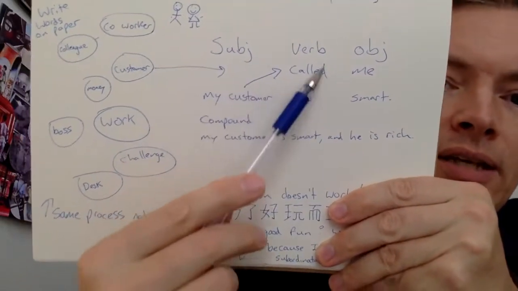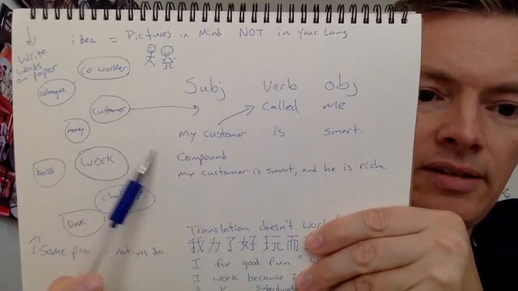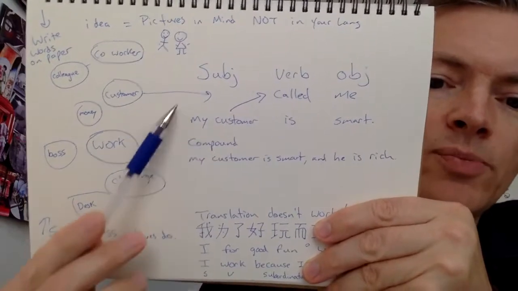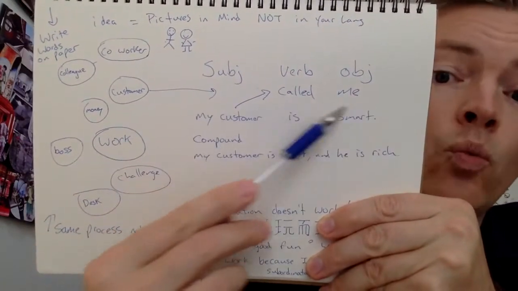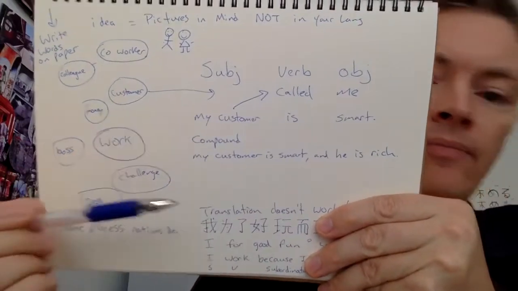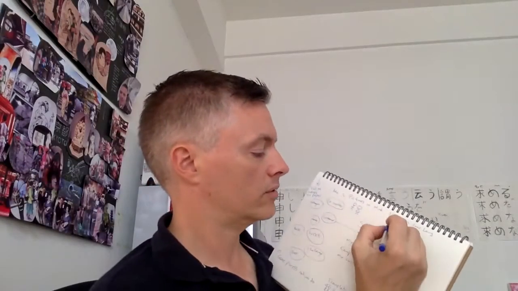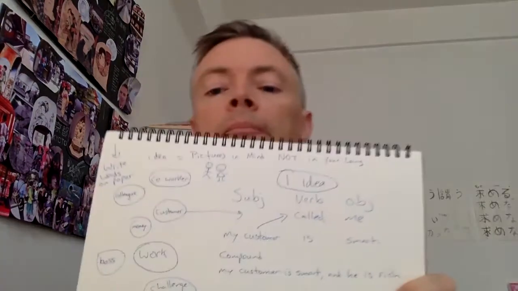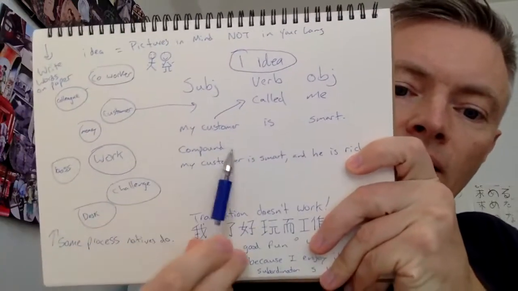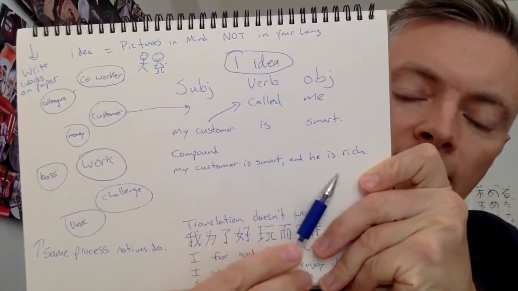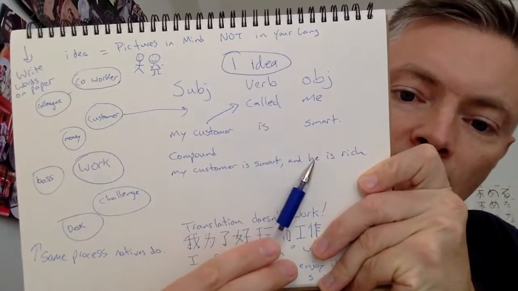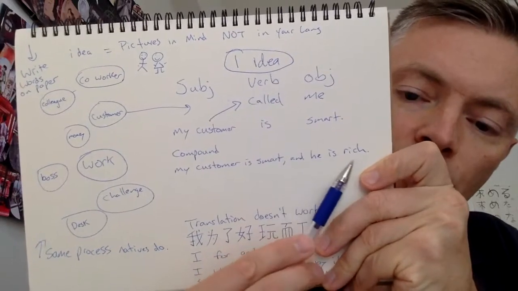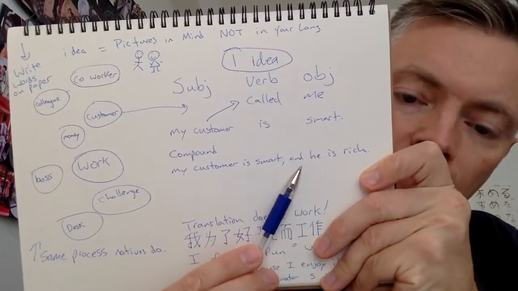Okay, so once you go through this process, idea, right? Then you can create a compound sentence. Now, why is it a compound sentence? Because this subject, verb, object is one idea, just one. As a matter of fact, let me write it down. One idea. Only one idea, okay? Now, the compound is my customer is smart, comma, and he is rich. We have two ideas, but we have two subject, verb, objects. There's number one, customer is smart, and there's number two, and he is rich, comma, and. Okay?